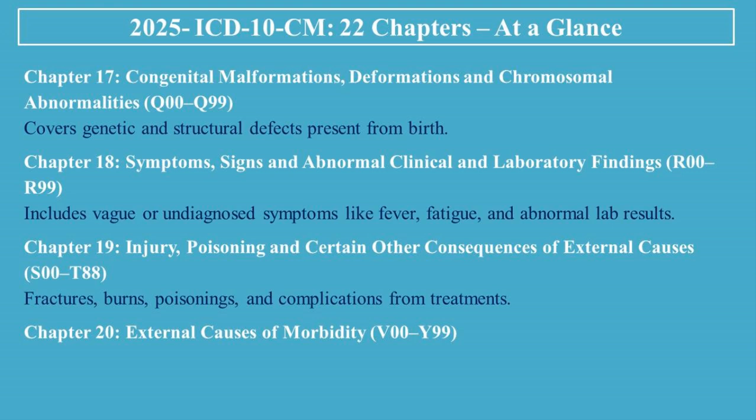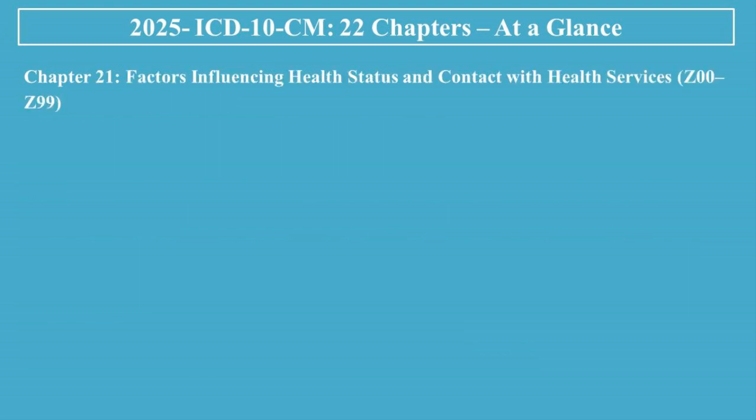Chapter 20, External Causes of Morbidity, V00 to Y99. Codes for causes of injury or death like falls, accidents, and assaults. Chapter 21, Factors Influencing Health Status and Contact with Health Services, Z00 to Z99. Covers immunizations, screenings, and social determinants of health.